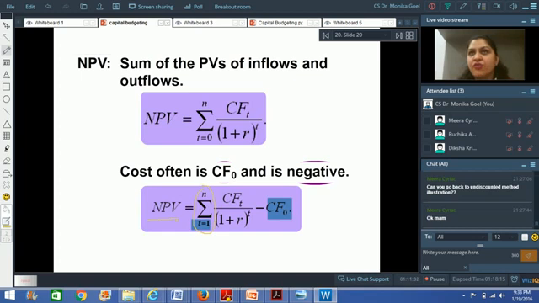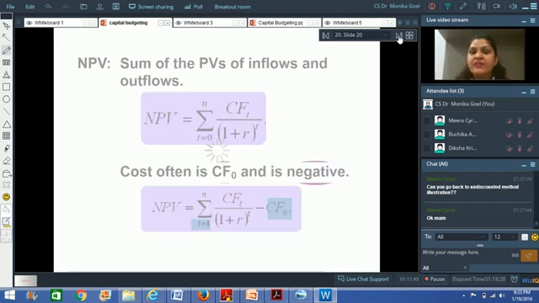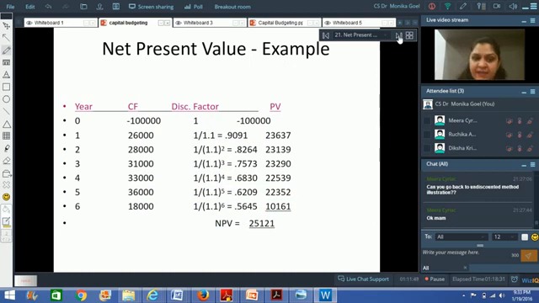So you are going to add the cash flows at year 1, year 2, year 3, year 4, year 5, discount them with 1 plus r raised to power 1, 2, 3, 4, 5. Whatever is the sum, from that you are going to reduce the cash outflow. And if the difference is positive, you are going to accept that project. The difference is called the net present value. The difference between the present value of future cash inflows and the present value of the cash outflow is called the net present value, right? And how do we get the present value? We get the present value by discounting.